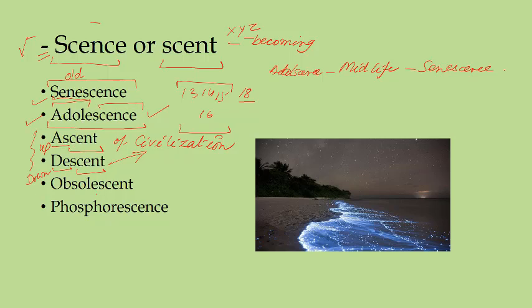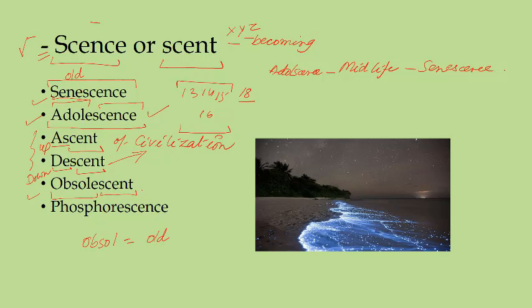Next word is obsolescent. Here also we have this suffix sent and obsole. Obsole means old, in the sense of very archaic. That which is becoming old we call obsolescent.